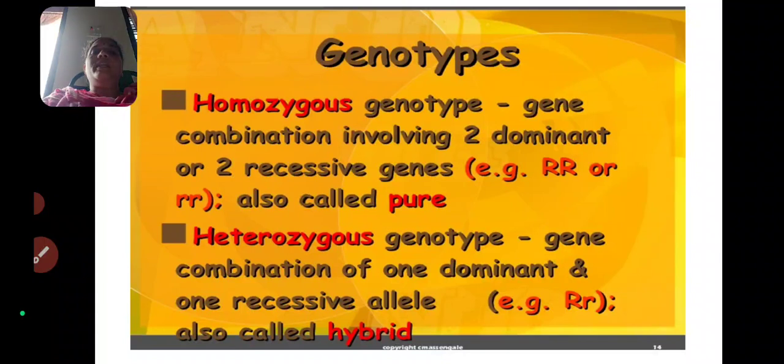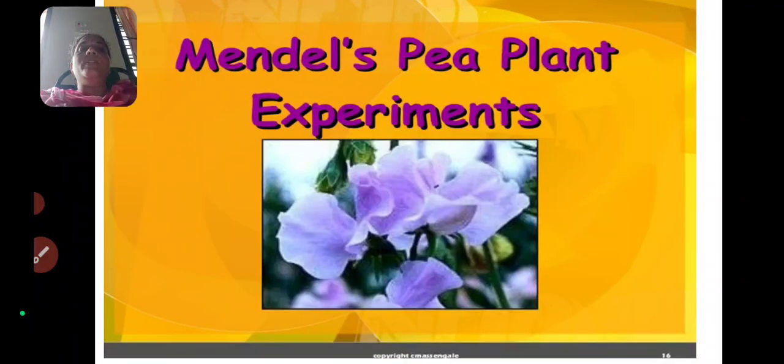So in the heterozygous hybrid, both dominant and recessive genes are there in the alleles. Capital R small r is a very good example of a heterozygous hybrid, and this nature is called heterozygosity. This is about homozygosity and heterozygosity.